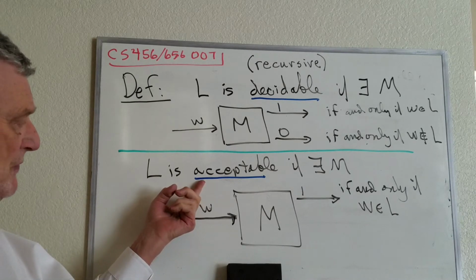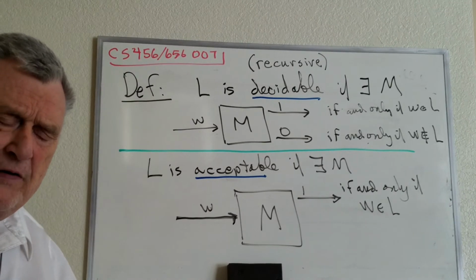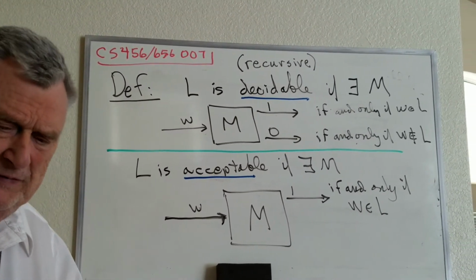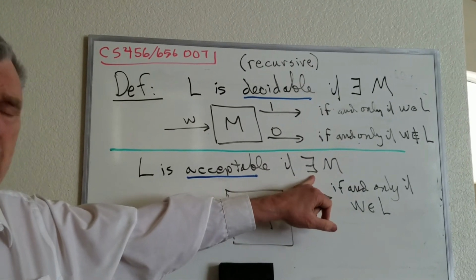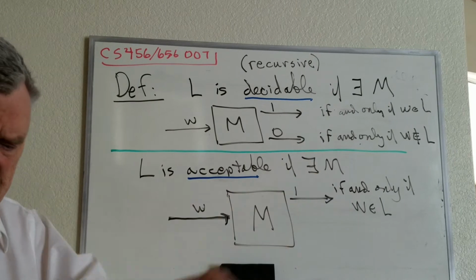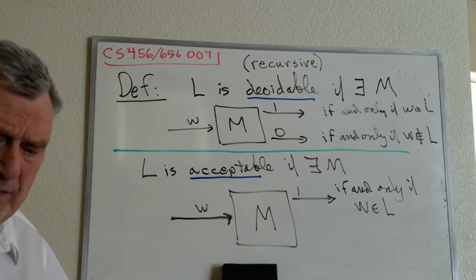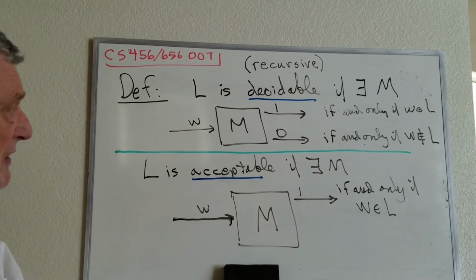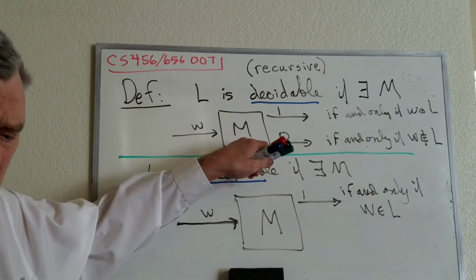Now, the term acceptable you'll find frequently written as Turing acceptable, simply because this machine could be a Turing machine. And if any machine accepts the language, then there's a Turing machine that accepts the language. If any machine decides the language, there's a Turing machine that decides the language.